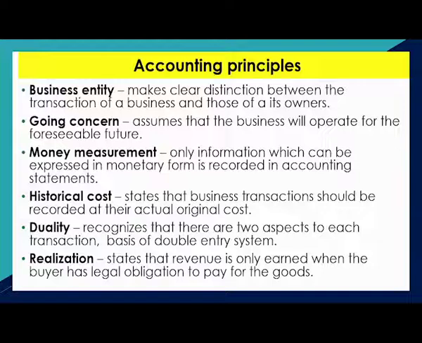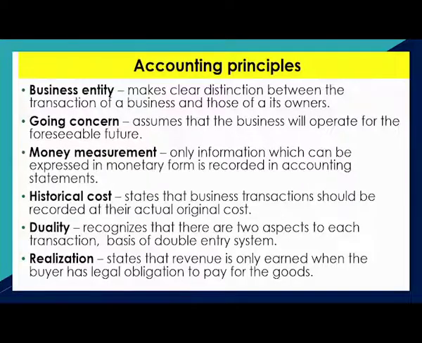Money measurement, only transactions that can be measured in monetary terms are recorded in accounting. Historical cost, business transactions are recorded at their actual original cost. Duality comes down to acknowledging the double entry system and that there are always two aspects or two accounts that are affected.